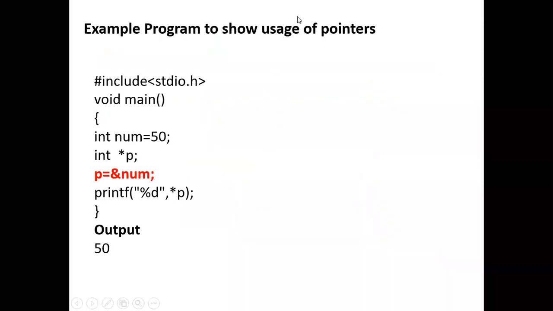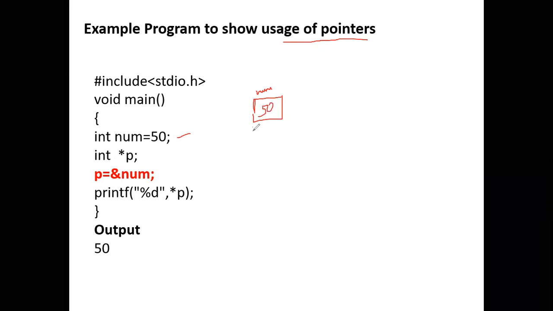So here we have an example program to show the usage of a pointer. Here we have declared variable num, and we have initialized it with the value 50.